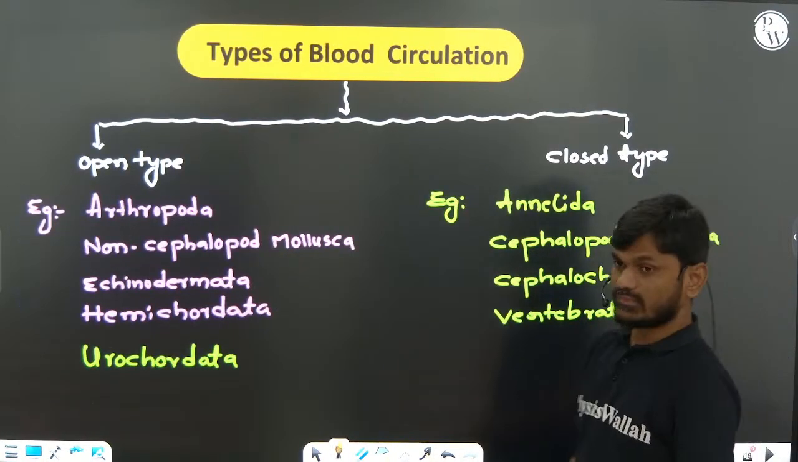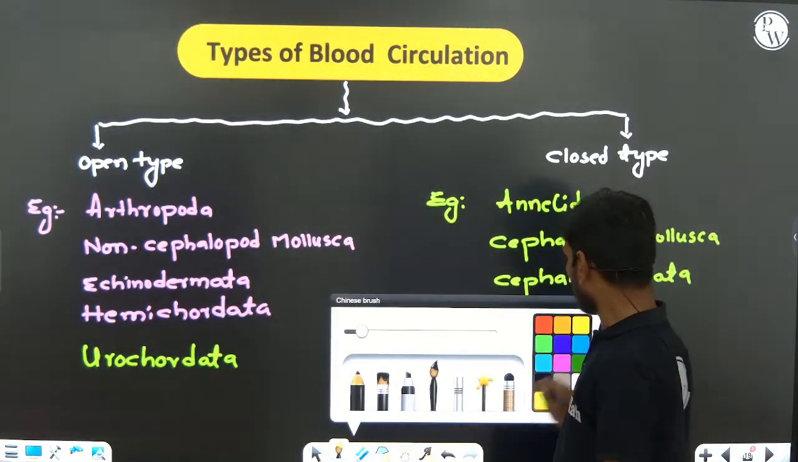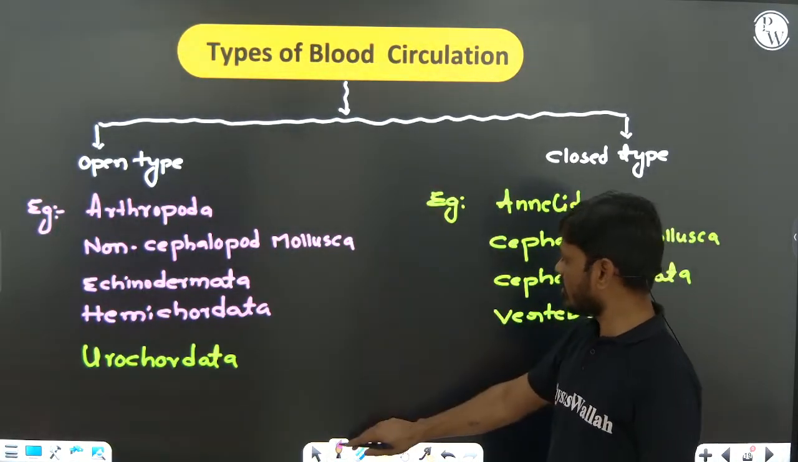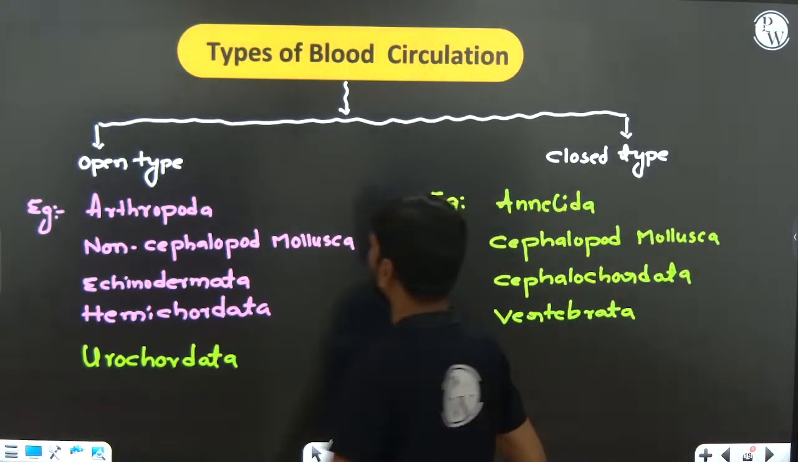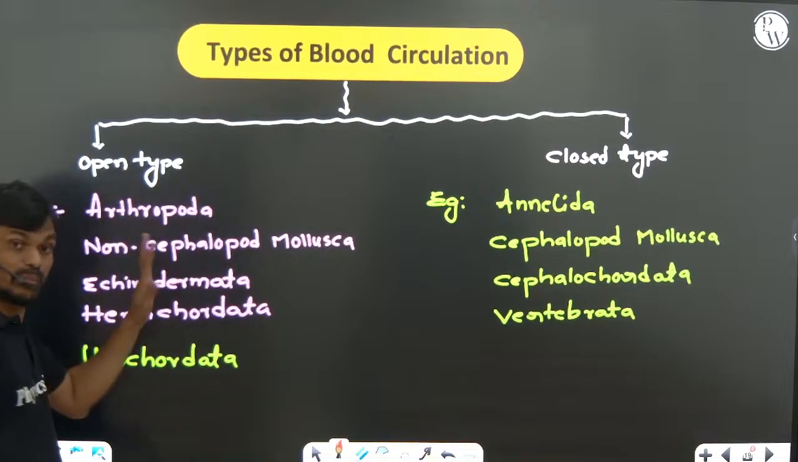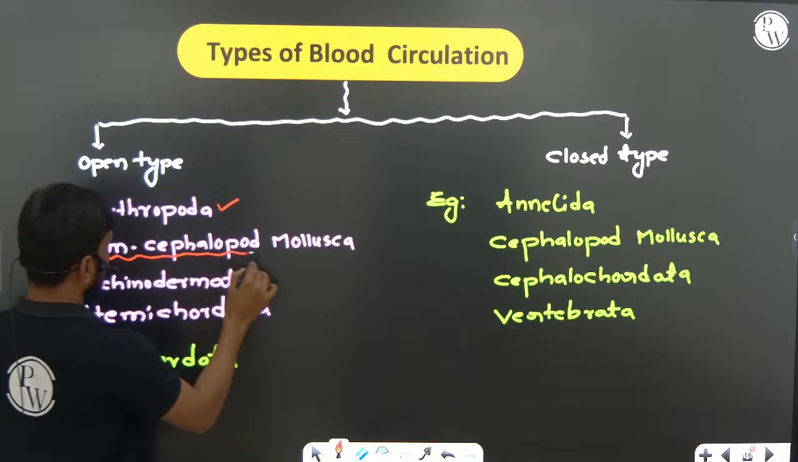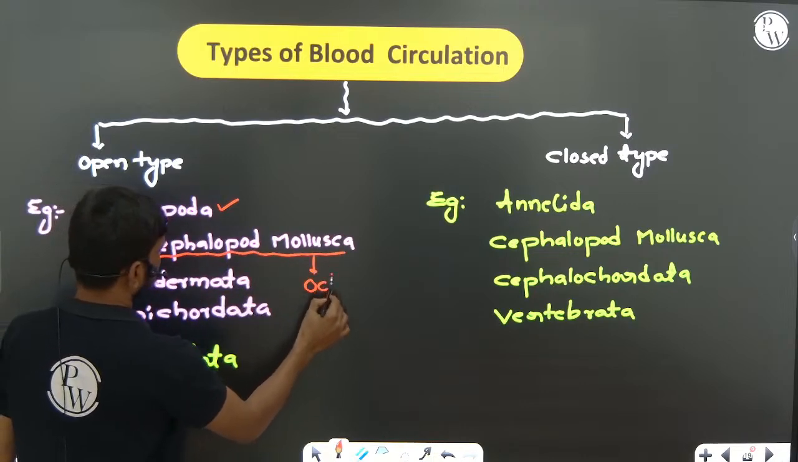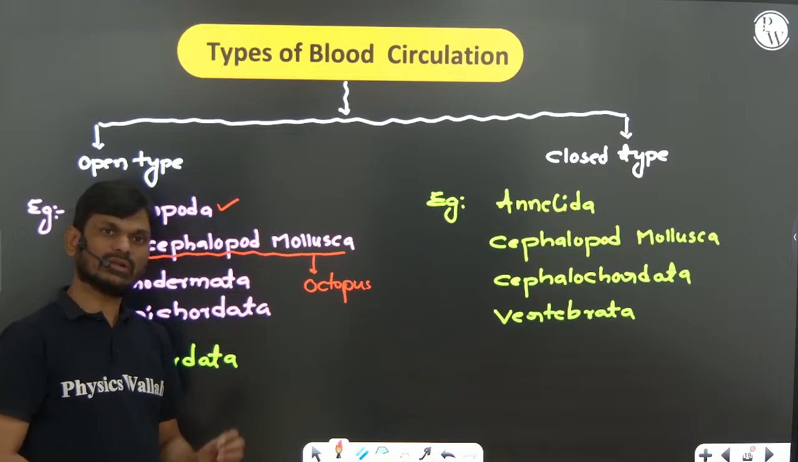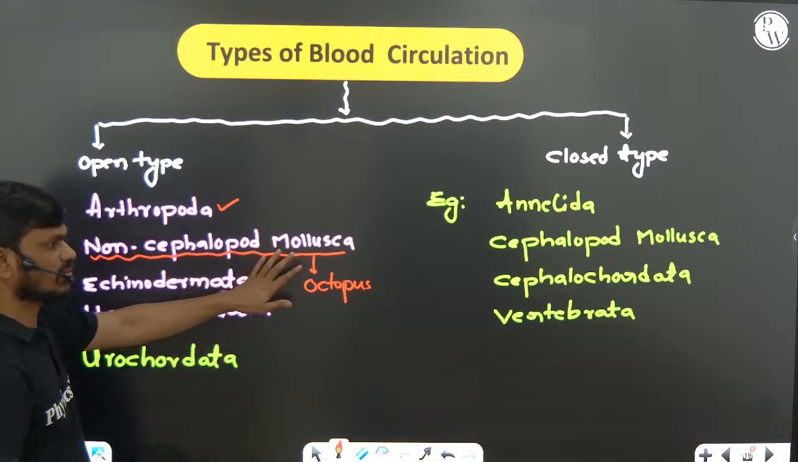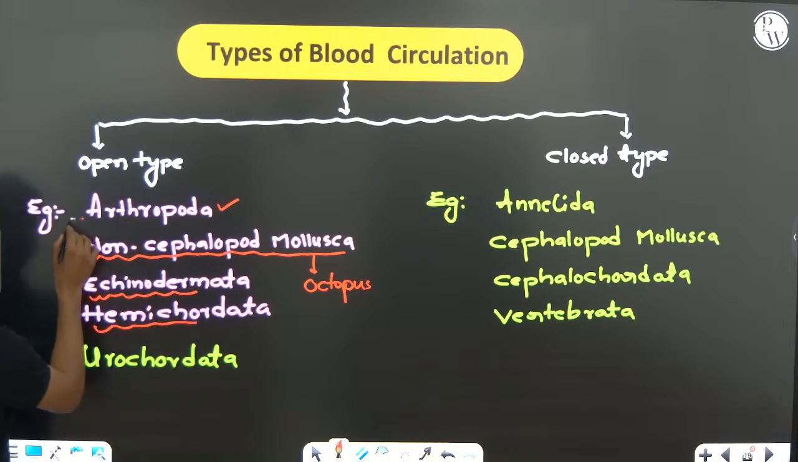Okay, now open type of circulatory system and closed type of circulatory system. You already studied this, but it is very important. Be careful. Open type, examples you should remember: Arthropoda, and non-cephalopod Mollusca, which is very important. Examples are octopus, squid, Loligo, devilfish, and cuttlefish. These are all examples of non-cephalopod Mollusca. Echinodermata and Hemichordata are also invertebrates.